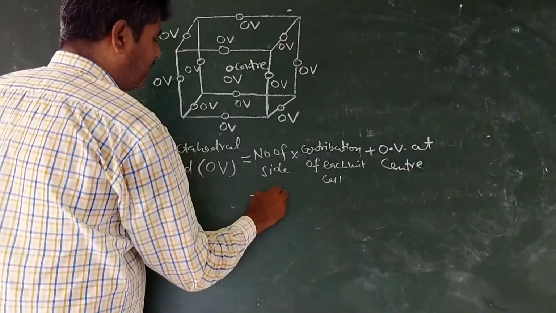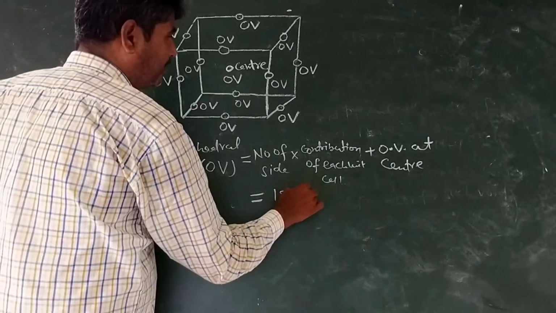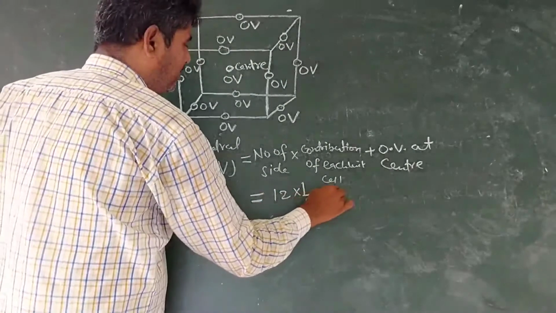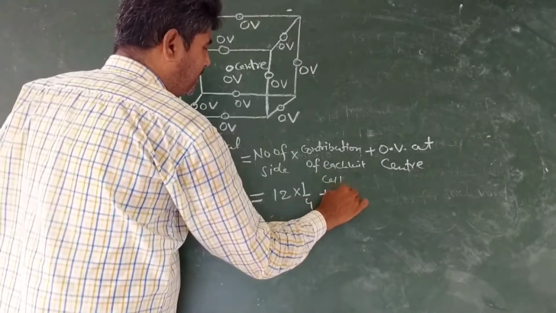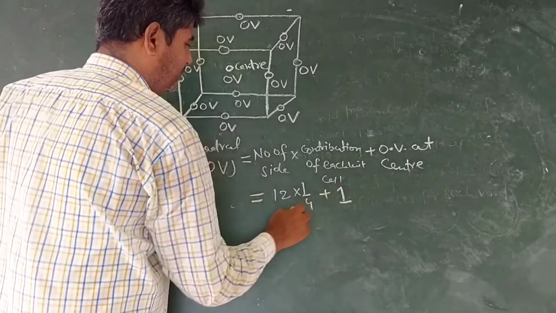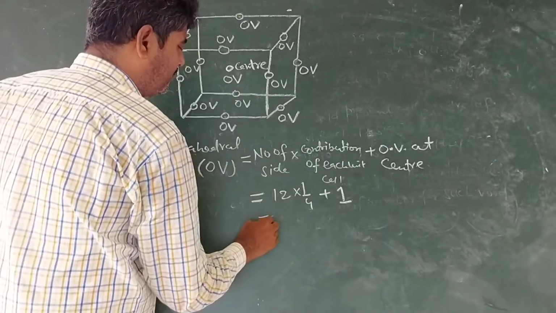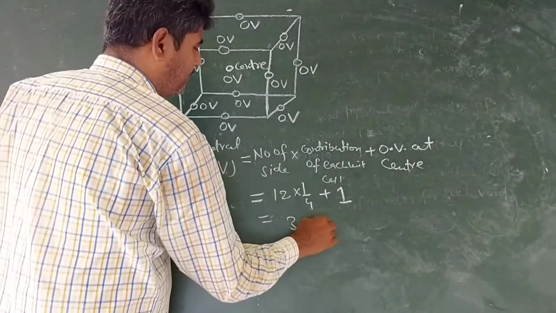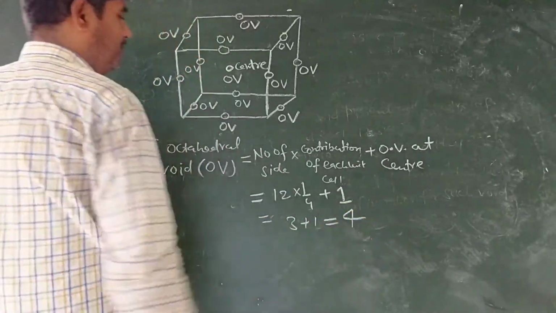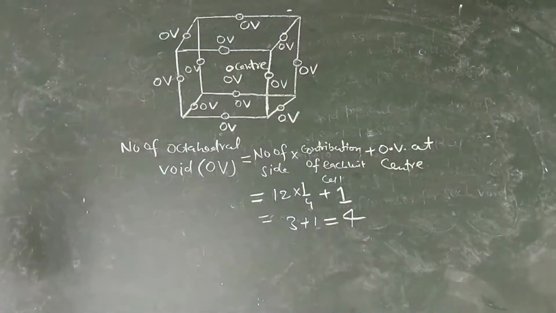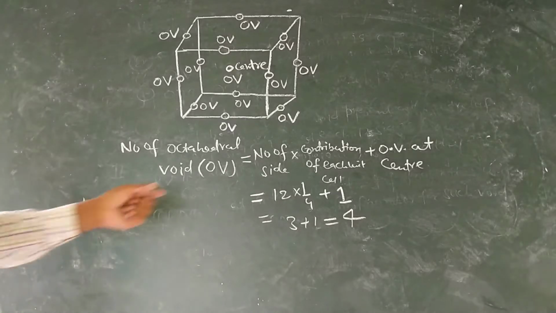The number of sides are 12. Contribution for each side is 1 by 4 and one octahedral void alone at the center. So this will be equal to 3 plus 1, that is 4. It means octahedral voids in CCP or FCC is 4.